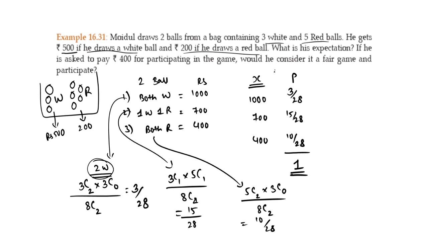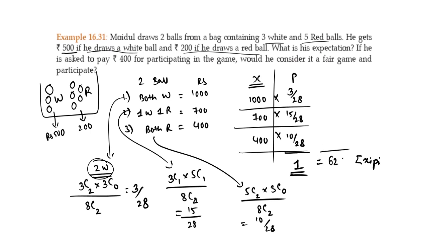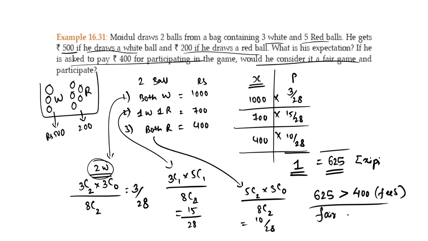This is the probability distribution. Expected value is sigma xi pi, that is the multiplication of these two. You will get an answer which is 625. Now the question is, would he consider it a fair game if he is asked to pay rupees 400 for participating? Yes, because his expected profit is 625, which is greater than 400, the participating fee. He would consider it a fair game.